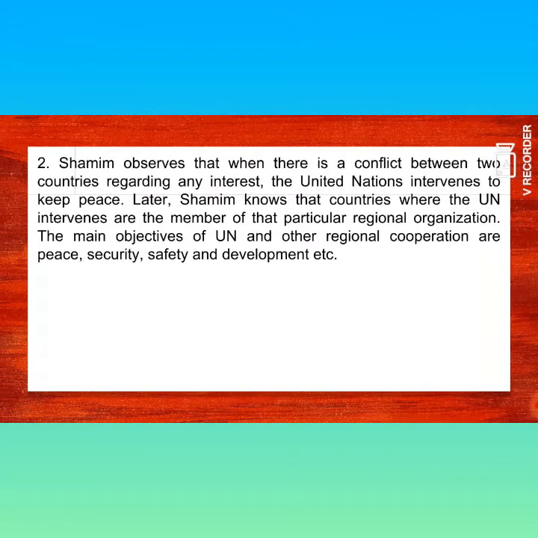Second creative question. Creative question number 2. Okay, dear students, see attentively and carefully and read the stem. Shamim observes that when there is a conflict between two countries regarding any interest, the United Nations intervenes to keep peace.